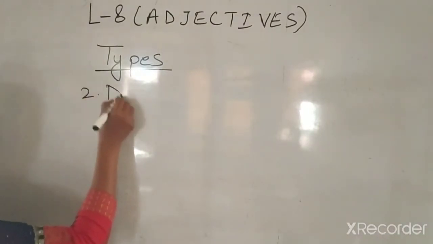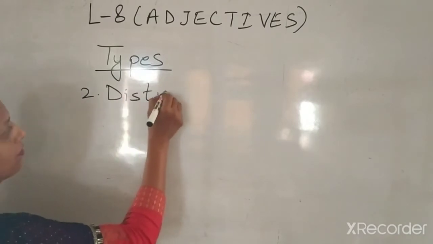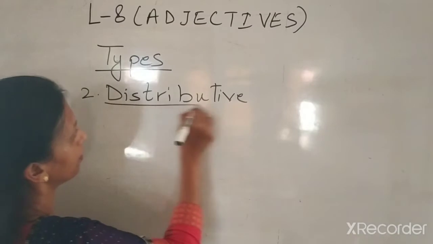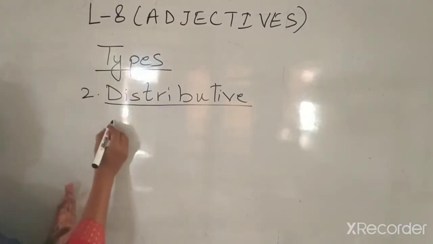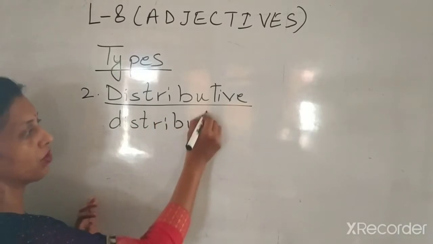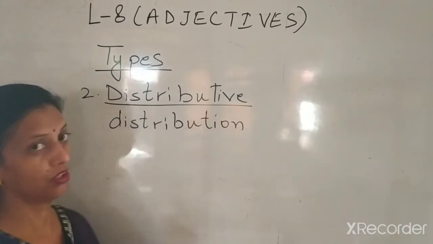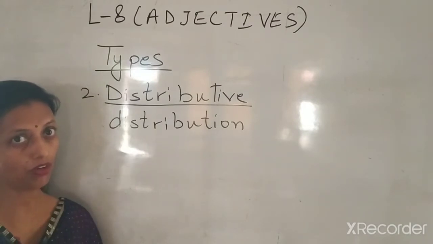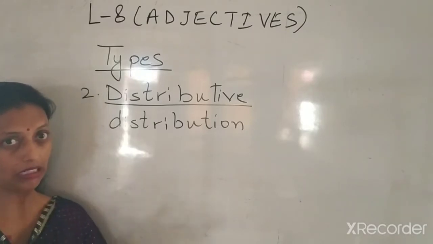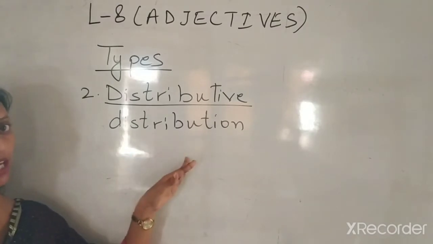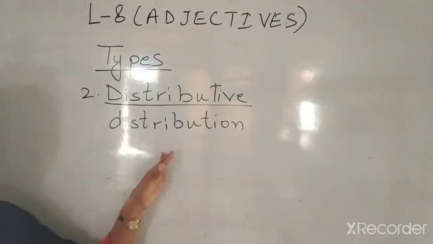Another one is distributive. Now, the word distributive means I'm talking about something related to distribution. Yes, you are distributing something. So, I'm not talking about one. It's like I'm talking about the distribution. Okay. Now, let's take an example to understand what the adjectives are.